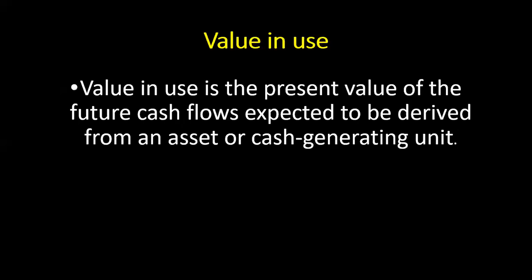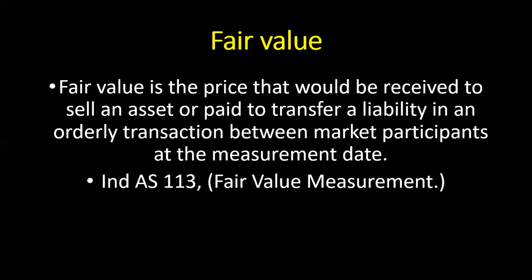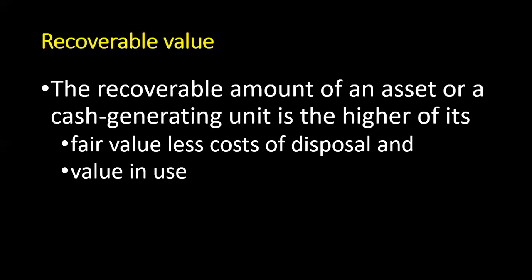And then we also calculate the value in use. We know that asset is anything which has the ability to generate future cash flows. So value in use is said to be the present value of the future cash flows expected to be derived from that asset or the cash generating unit. So find the value in use, find the fair value, then find the recoverable value.